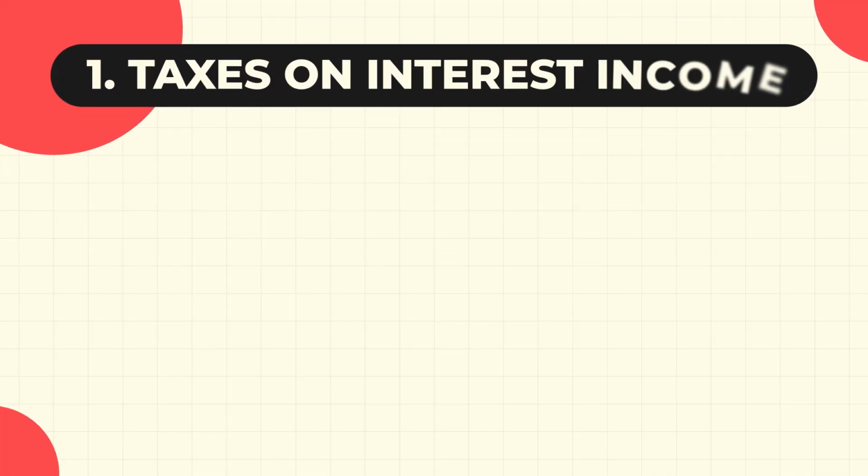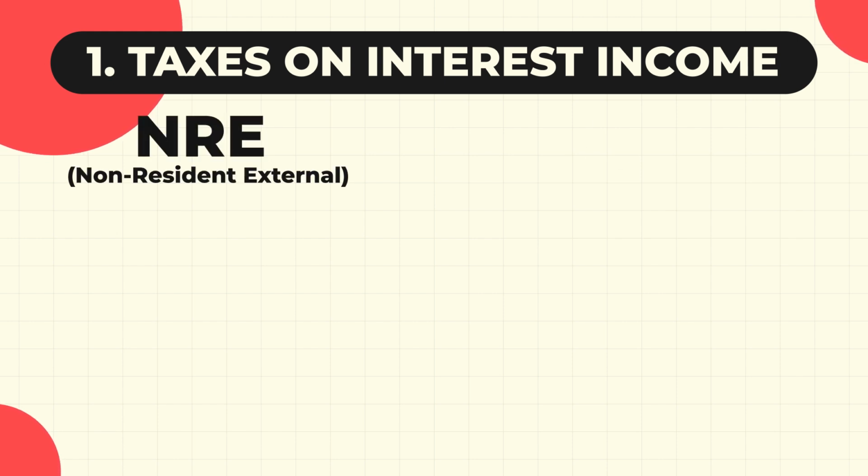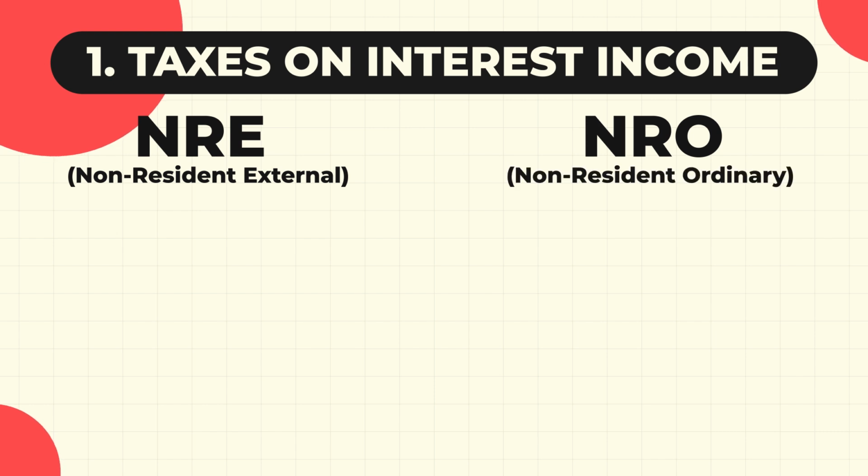With that said, let us talk about the first source of income that most non-resident Indians earn in India. That is the interest income on their savings account or fixed deposits held in India. NRIs can open 2 types of bank account: the NRE account, which is non-resident external account, or the NRO or non-resident ordinary account. Let me quickly explain the difference between these 2 accounts before discussing taxation.